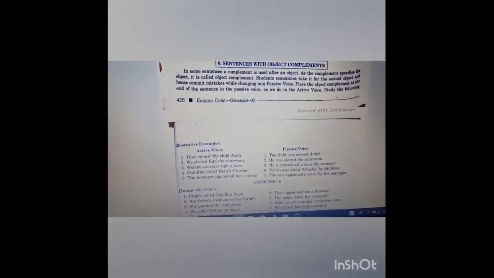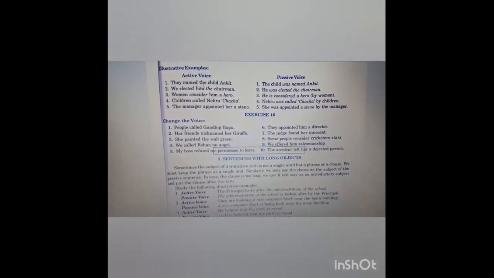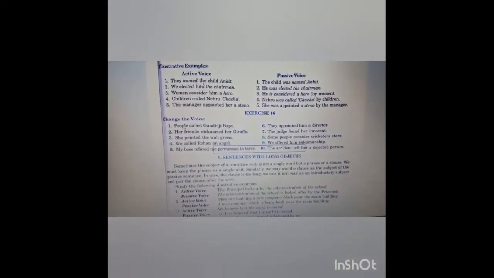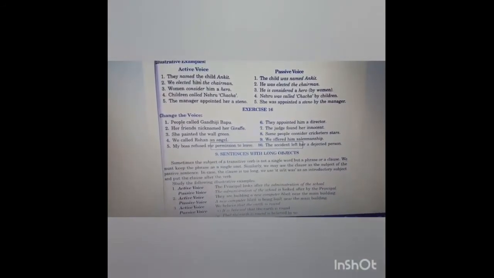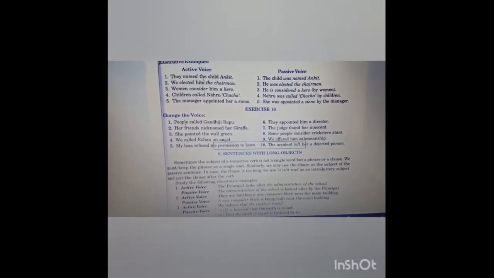Place the object complement at the end of the sentence in the passive voice as we do in the active voice. He is saying that you have to place the object complement at the end of the sentence in the passive voice, like we do in the active voice. Illustrative example. Active voice: They named the child Ankit. The child was named Ankit. He elected him the chairman. He was elected the chairman. The thing we have to keep in mind is that we have to use the object complement at the end. Sentence with long object.